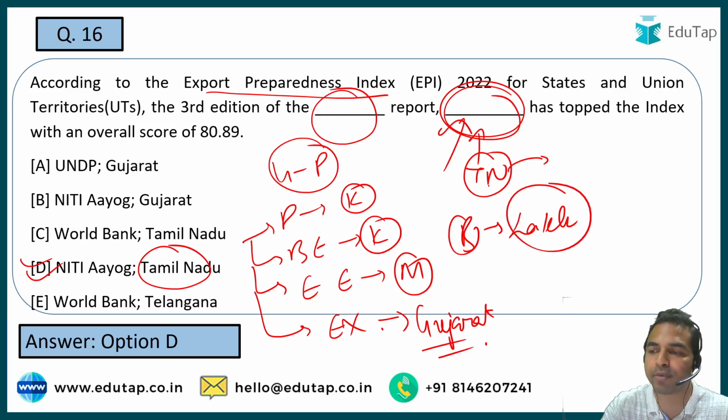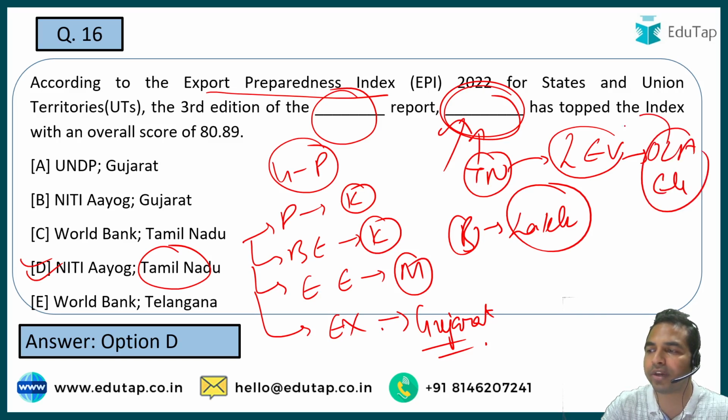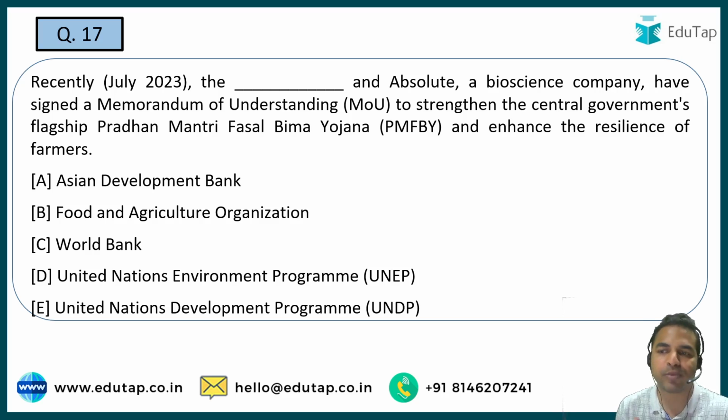Apart from that guys, Tamil Nadu is the state where the largest electric vehicle hub will be set up by Ola Electric. Okay, Ola Electric is going to set up the largest EV hub in Tamil Nadu. I hope this is clear to all of you. Let's move on to the next question.